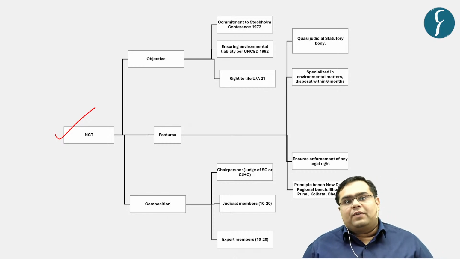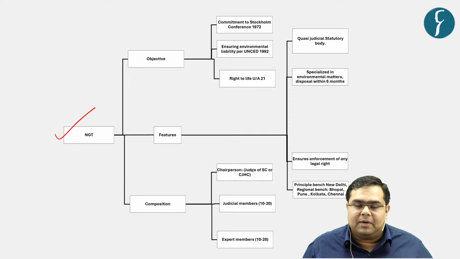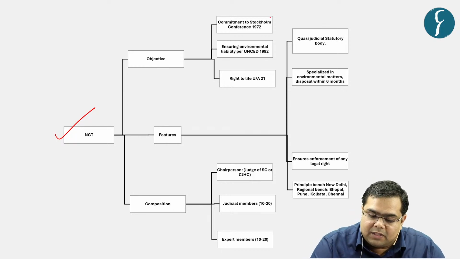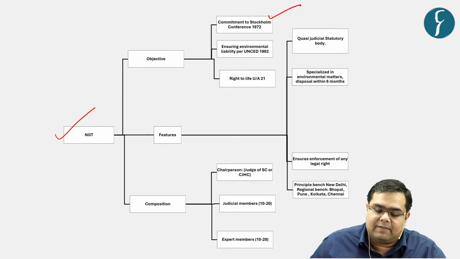So the first objective for which the National Green Tribunal was framed, or in the backdrop of which National Green Tribunal was framed, was with respect to our commitment to Stockholm Conference of 1972.